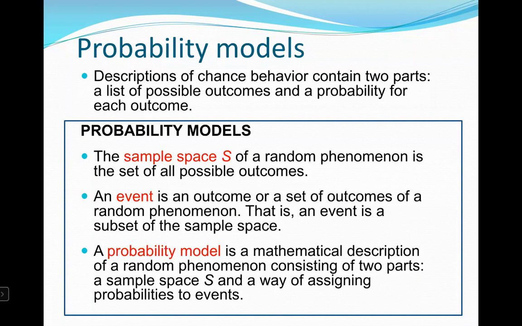An event is an outcome or a set of outcomes of a random phenomenon. That is, an event is a subset of the sample space. A probability model is a mathematical description of a random phenomenon consisting of two parts: a sample space S and a way of assigning probabilities to the events.